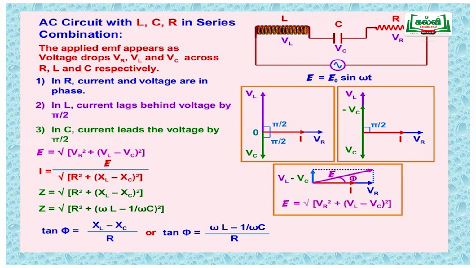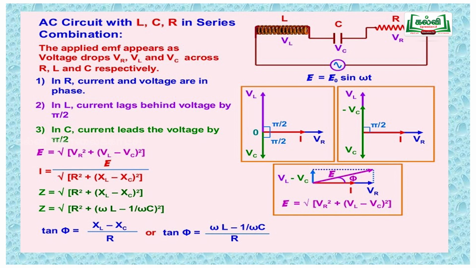The final voltage V is given by the square root of VR square plus VL minus VC the whole square. So the effective voltage V square is equal to VR square plus VL minus VC the whole square, and the collective opposition is resistance for the resistor, inductive reactance for the inductor and capacitive reactance for the capacitor.